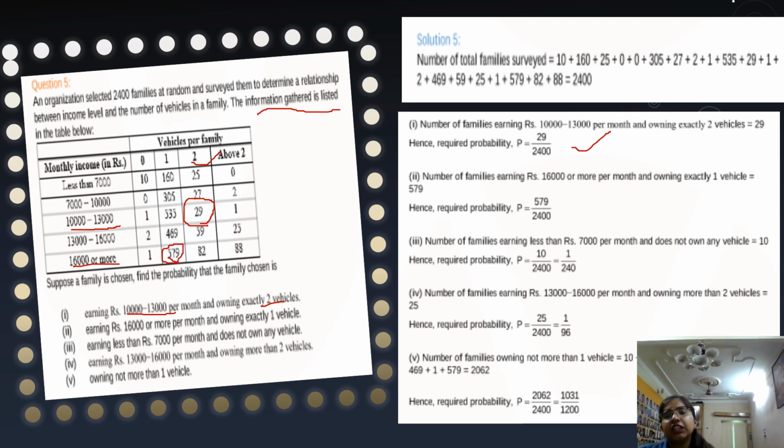Okay, 579 by 2400 will be the answer. Like this you have to do the rest of the parts, students. If you find any type of doubt, you can ask me. Clear? So next question is, these are the solutions.